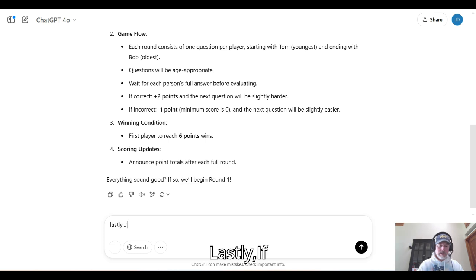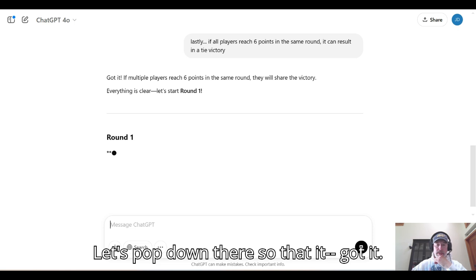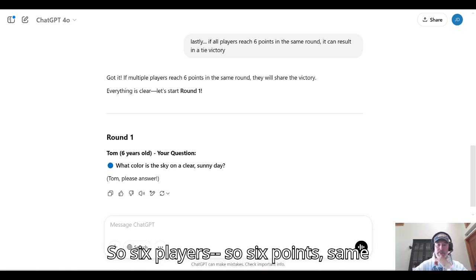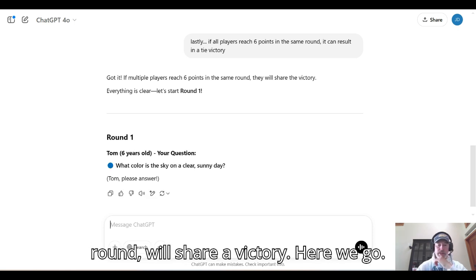Lastly, if all players reach 6 points in the same round, it can result in a tie victory. Let's pop that in there so that it got it. So 6 points, same round, we'll share a victory. Here we go. So we're right into it.